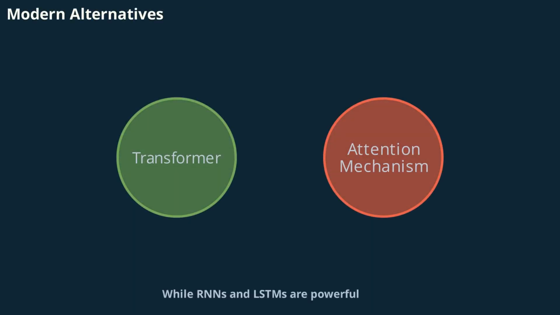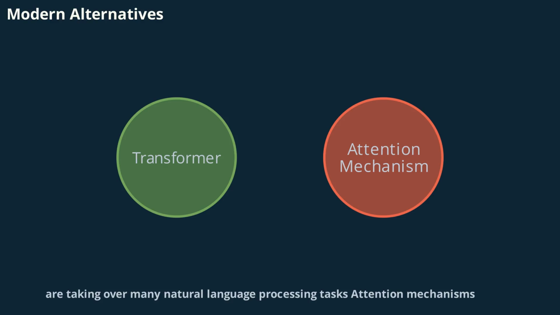While RNNs and LSTMs are powerful, newer architectures like transformers and temporal convolutional networks are taking over many natural language processing tasks. Attention mechanisms, in particular, allow models to focus on relevant parts of a sequence, improving performance on long-range dependencies. However, RNNs and LSTMs remain crucial for many applications, especially where real-time processing and time series analysis are needed.